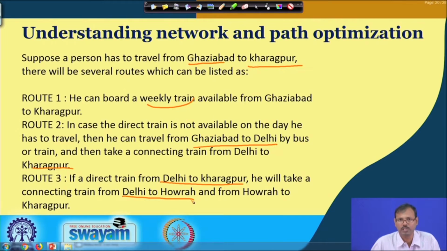That is why one person starts from Kanpur, another from Ghaziabad, and they have to meet in Delhi to board the same train or same flight. So their routes are different and they have to go for different options.